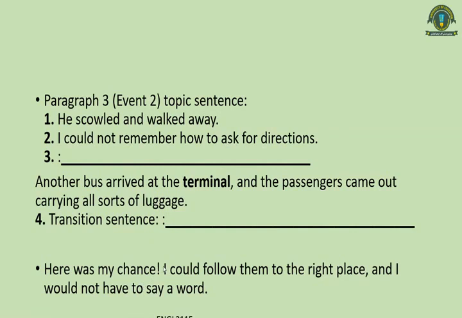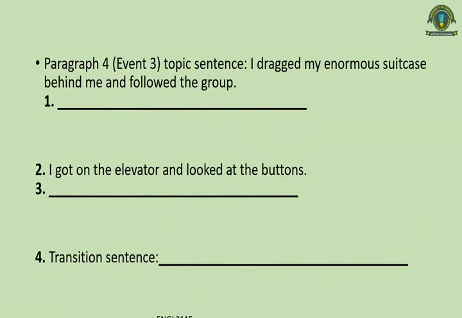So this is how you have to try to write your own essay. It should have all these things: topic sentence, details, and the transition sentence. Now there is paragraph 4: I dragged my enormous suitcase behind me and followed the group. If you remember, after dragging his suitcase and following that group, the writer reached the elevator. So we see here, we finally reached the elevators.